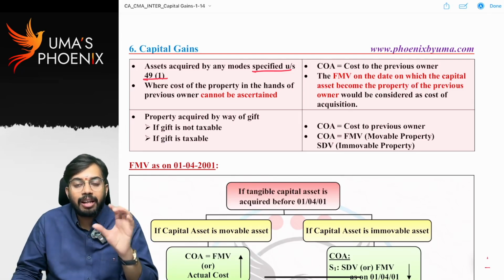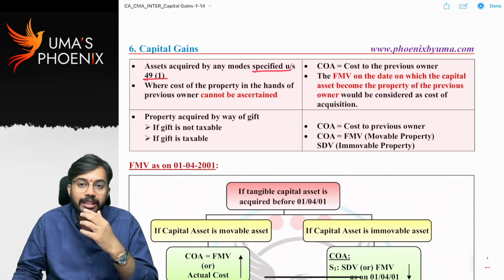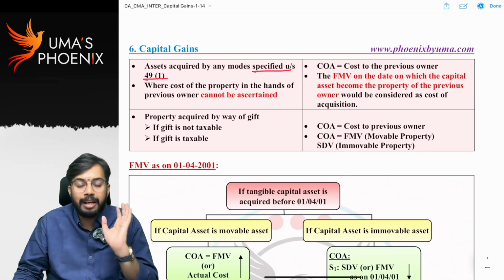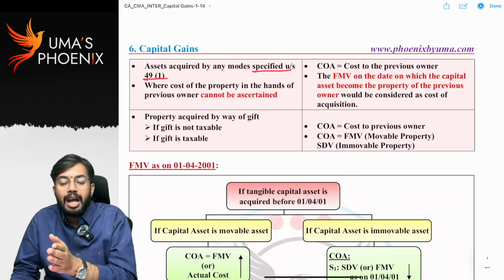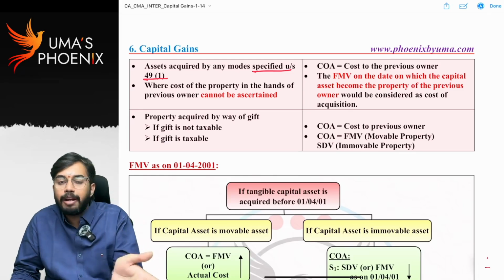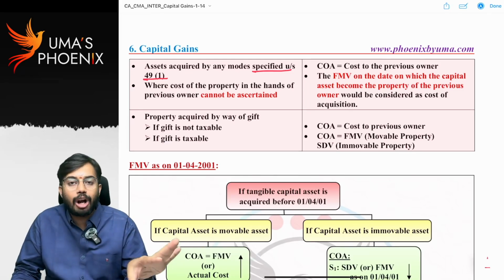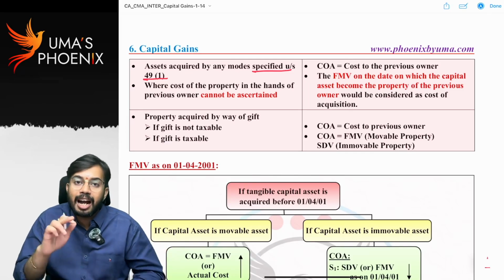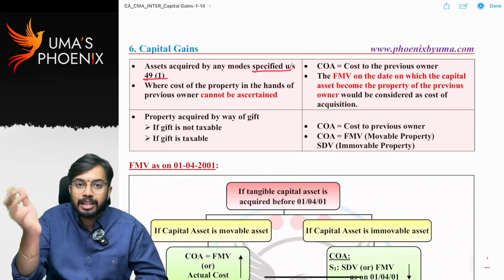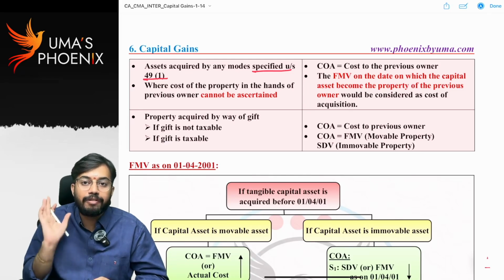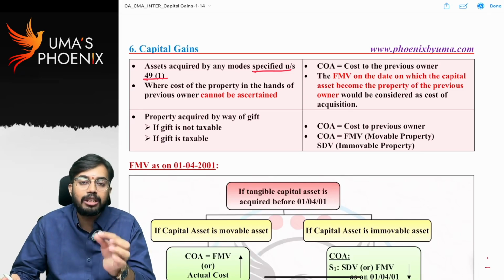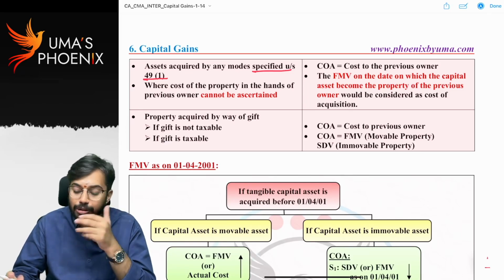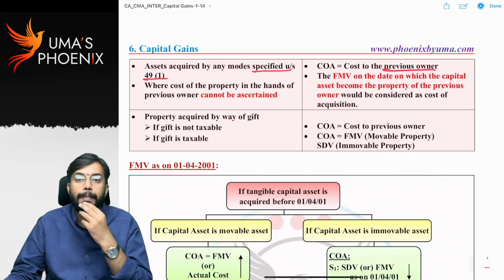So whatever the exceptions to definition of transfer are there, in those situations, cost of acquisition is equal to cost in the hands of previous owner, because whenever a capital asset is transferred from A to B and that transaction is excluded from definition of transfer, capital gains are not required to be calculated. So in the hands of transferee, whenever that asset is sold, cost of acquisition in the hands of transferee is equal to cost of acquisition in the hands of transferor. Nothing but cost of acquisition in the hands of new owner is equal to cost of acquisition in the hands of previous owner,